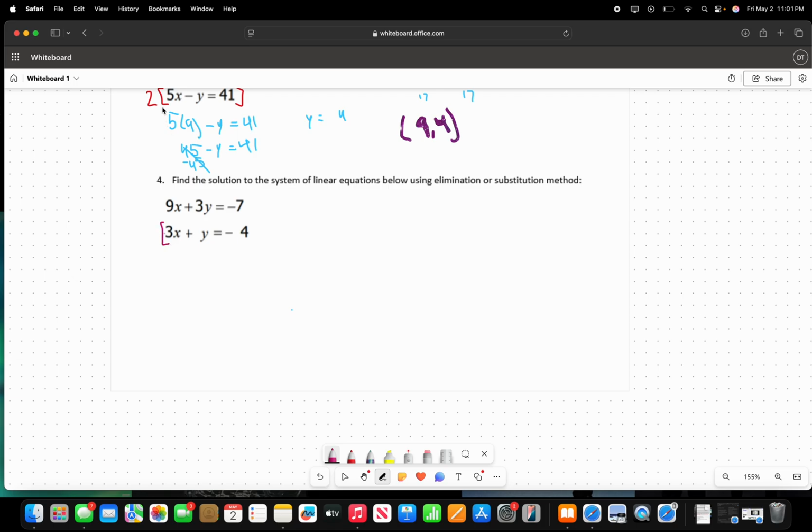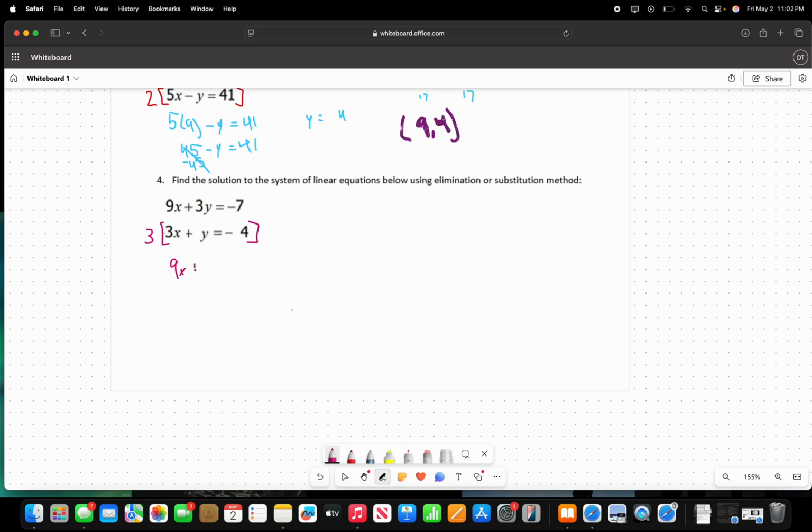And again, I'm going to put it in brackets as I did this one, and then I'm going to solve it as well. So 3 times 3x is going to give me 9x.